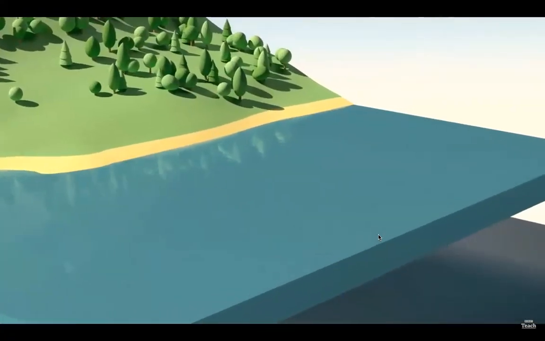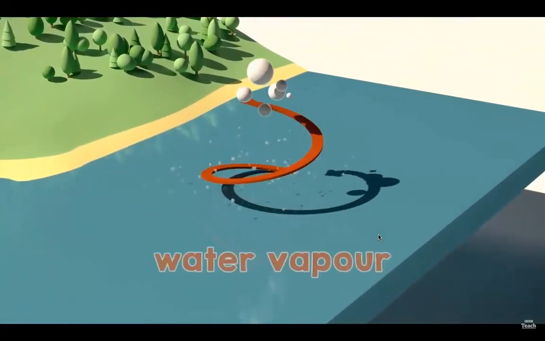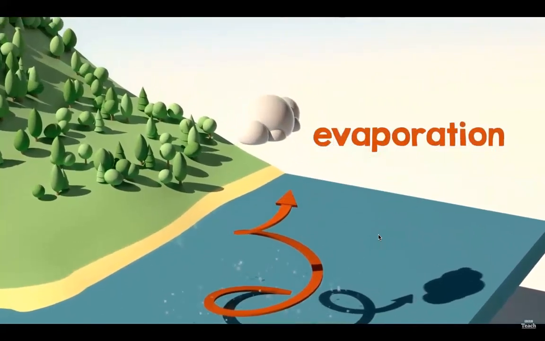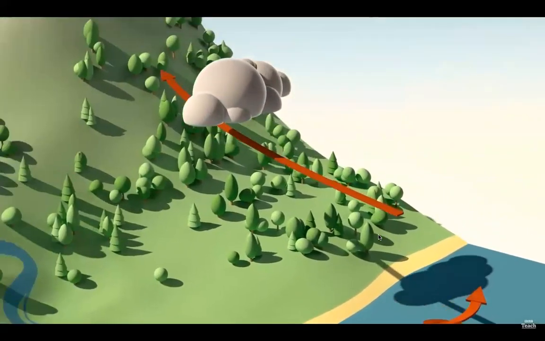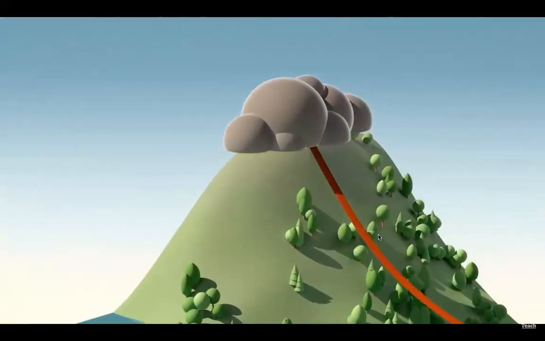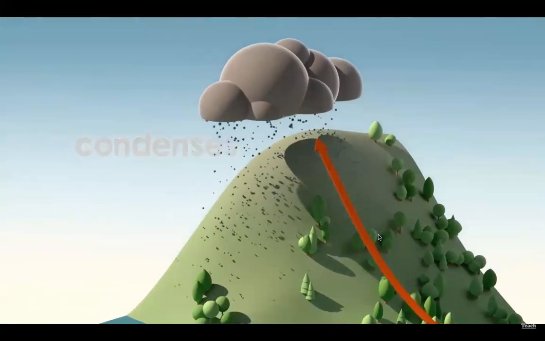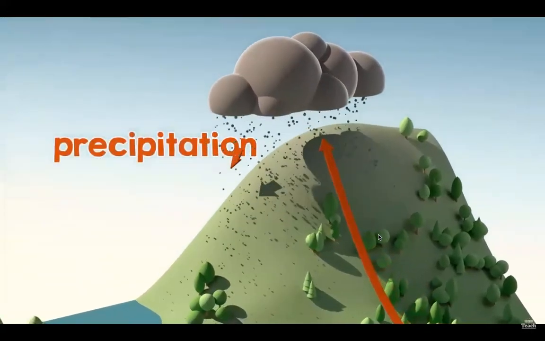When the sun shines, it causes water to warm up, turning it into a gas, water vapor. This process is called evaporation. The water vapor rises and collects in the sky as clouds. When the water vapor cools down, it condenses, turning back into liquid, and falls back to Earth as precipitation, rain, snow, hail, or sleet.